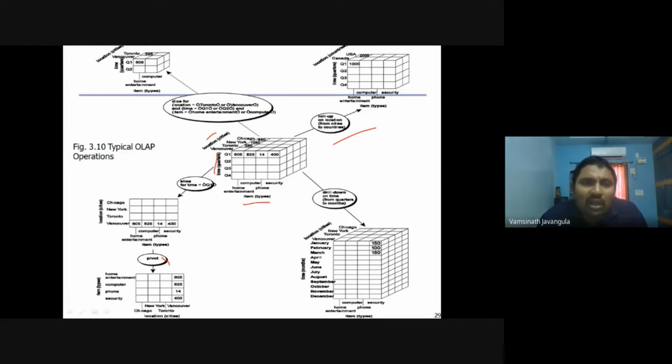Next one is the dice operation. What is the dice operation? If you want more than one dimension, slice is not suitable.